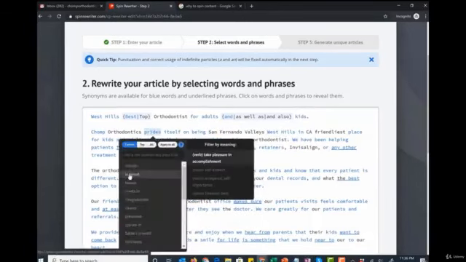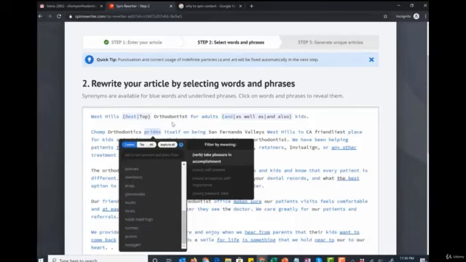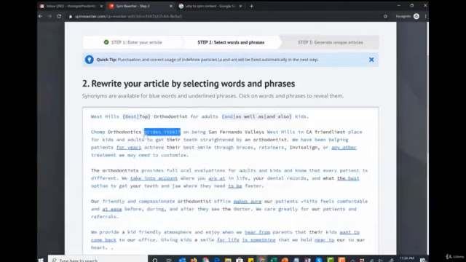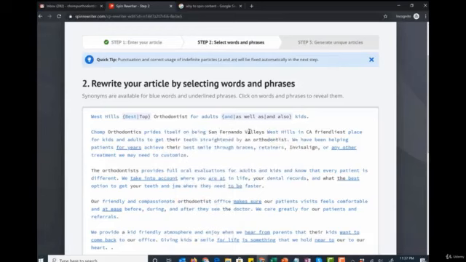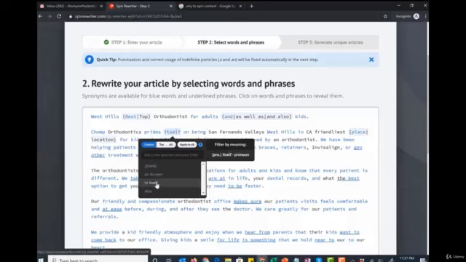Trump Orthodontics prides. So what can we put here? Prides, puffs, swells, peaks, brags. No, I don't like that. Now, prides itself, do this. Take two words, nothing being used. On being San Fernando West, prides itself on being San Fernando Valley's West Hills in California's friendliest location. Just change those two. Prides itself, prides in itself on being.